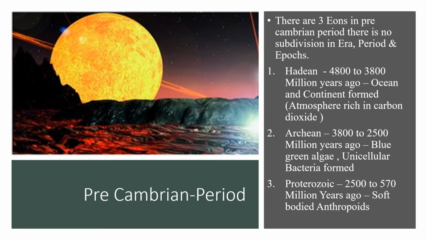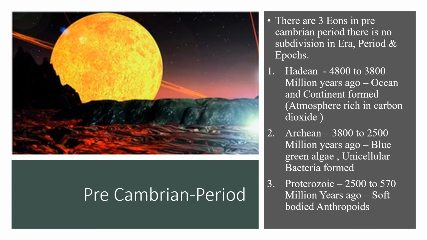That blue-green algae and unicellular bacteria formed. You know that the first type of life that originated on Earth was algae. The algae, that is a marine species, blue-green algae, formed during the Archean period.